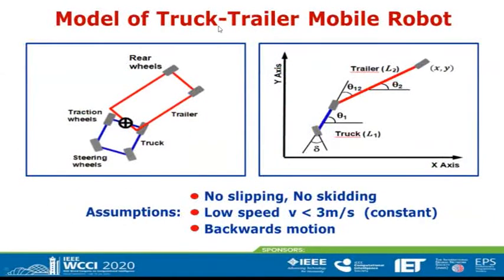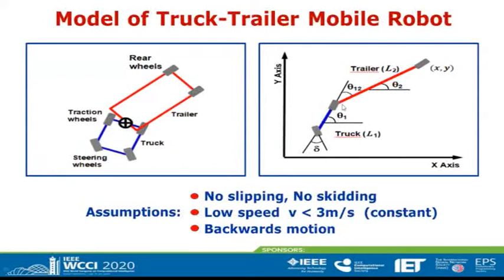For solving this problem, we will formulate the model of the truck-trailer mobile robot. Here we have the truck, the trailer, the steering wheels, front wheels, the traction wheels, and the rear wheels. Here we present the bicycle model of the mobile robot.